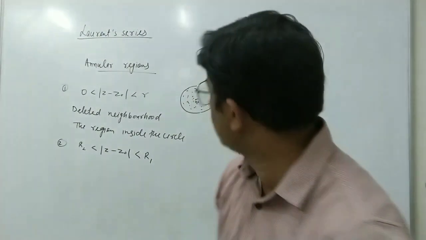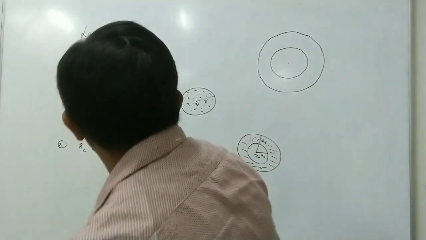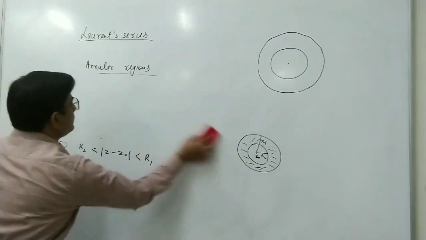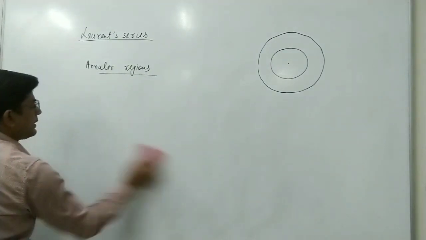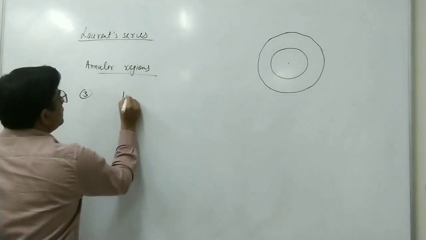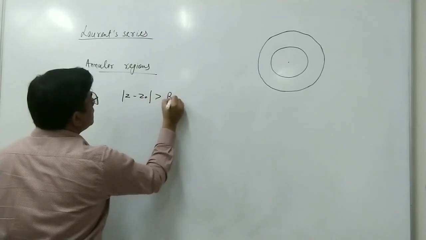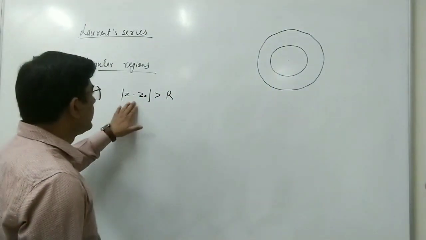Now the third case is: mod z minus z naught greater than r. So what is this region?